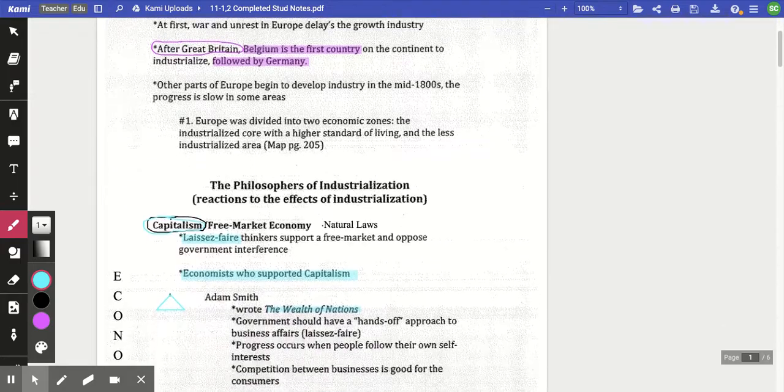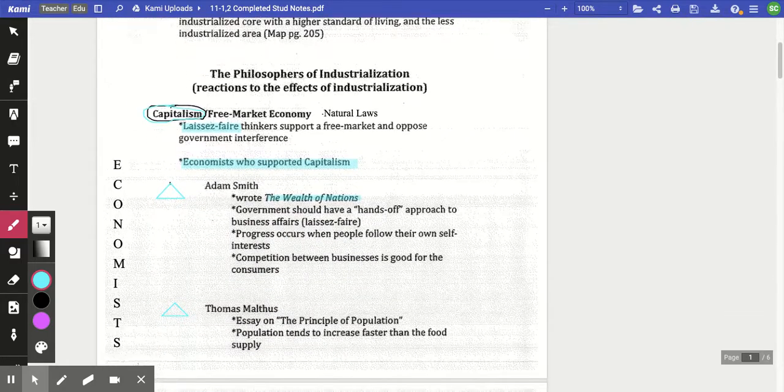Moving on to the philosophers of the industrialization. And we're really looking here at reactions to the effects of industrialization. I mean, we've talked about in our first two sections the negative effects of industrialization, the hard impact it has had on the working class, but also the great benefit that it has had on that growing middle class. So we look here at a group of economists, and this is capitalism, this free market economy,